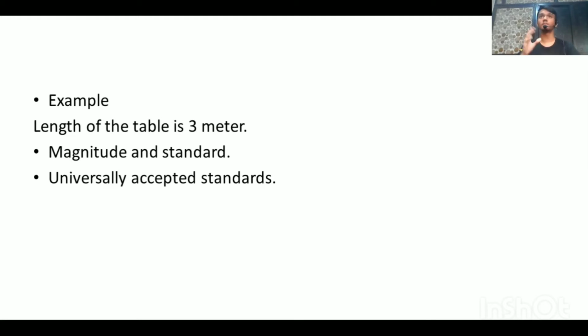The magnitude tells us how many times the standard is our measurement. Here, it tells us that the table is 3 times the standard value of a meter. So magnitude is a digit, you can say, and standard means units like 1 meter or 1 centimeter, which don't change, they are fixed. And these standards need to be universally accepted, as if they weren't, it would cause a lot of confusion among the people who are dealing with them.